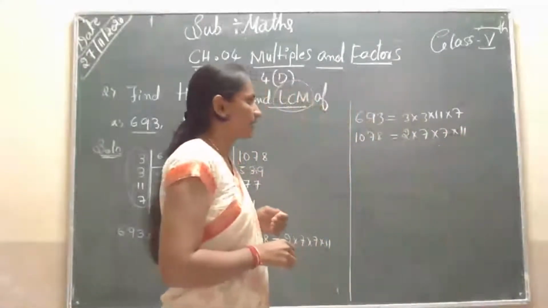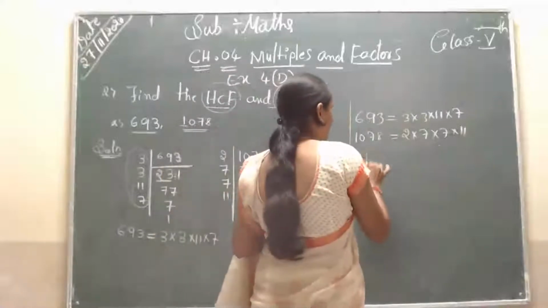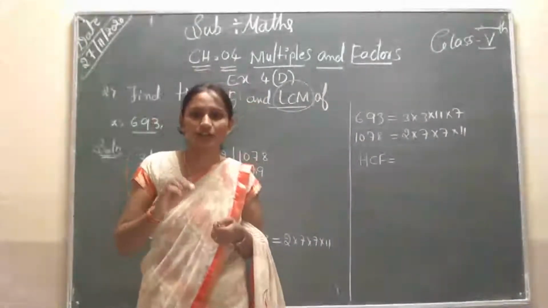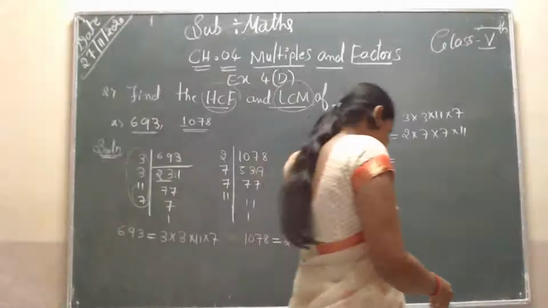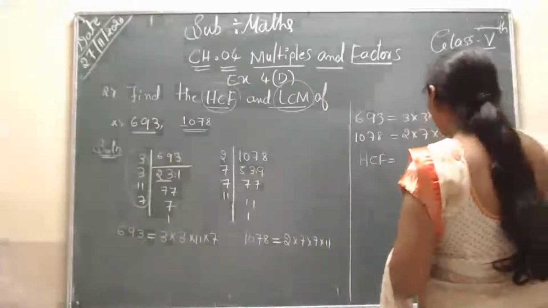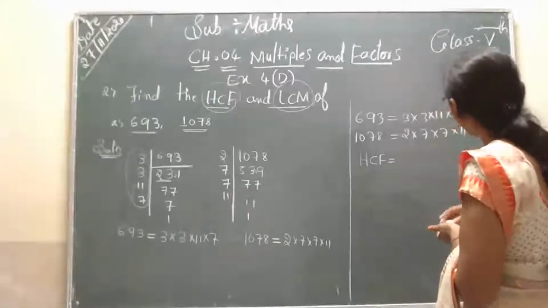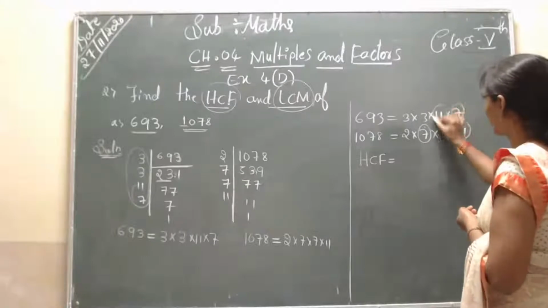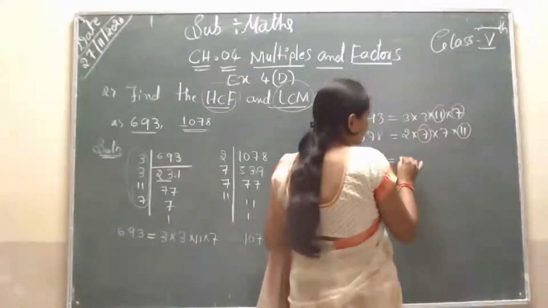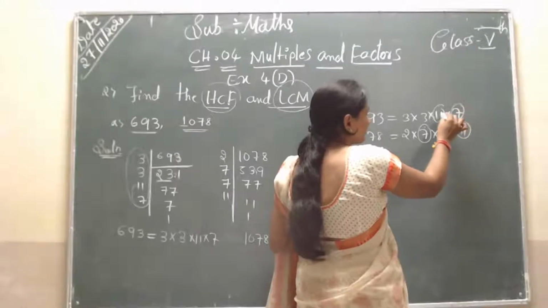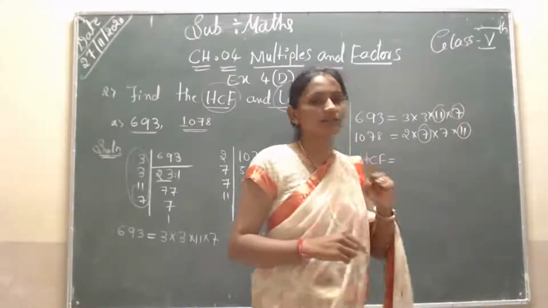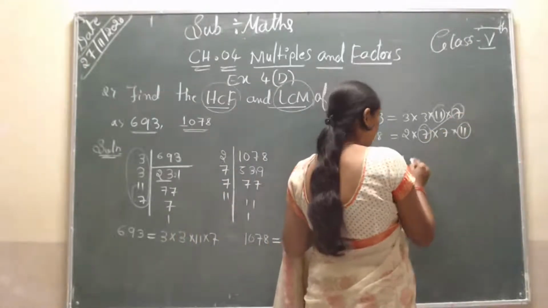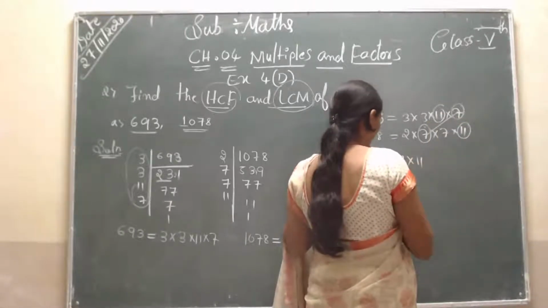Students, first you have to find the HCF. HCF means the highest common factor. So HCF means, what is the common number? 7 is common here, and 11 is common. So you have to write here 7 and 11. That is the rule of the HCF. So you have to consider these two numbers, 7 and 11.